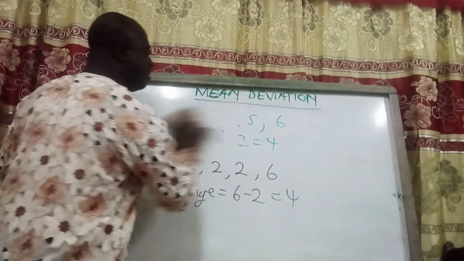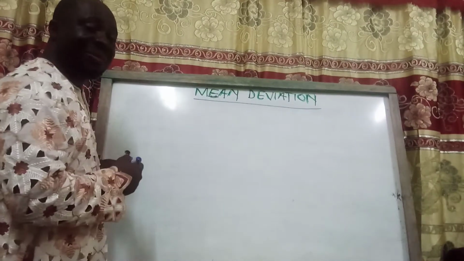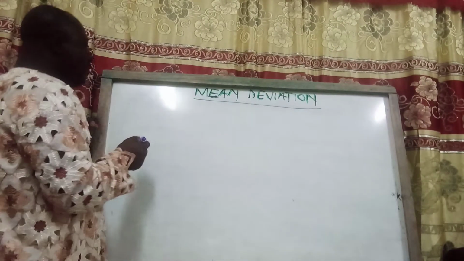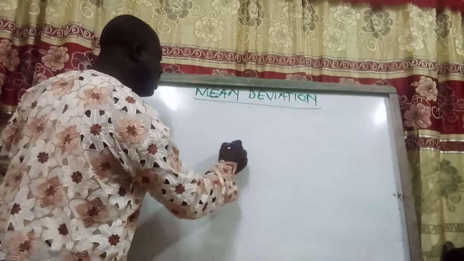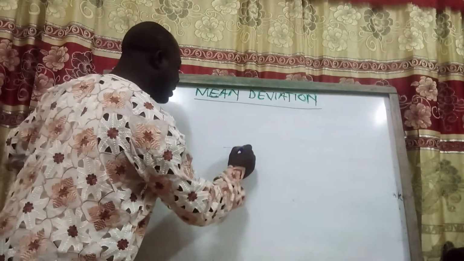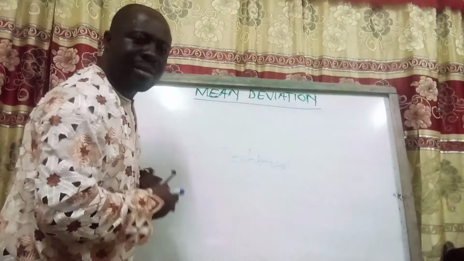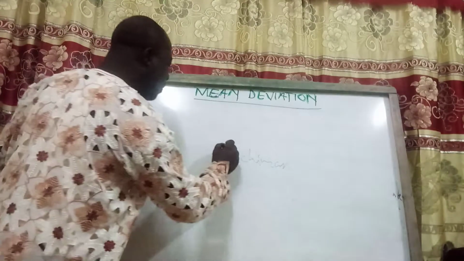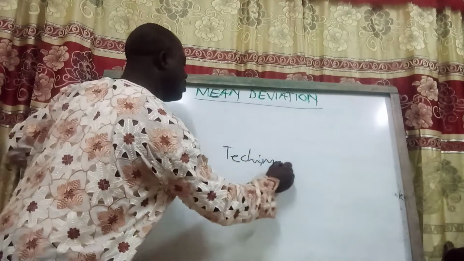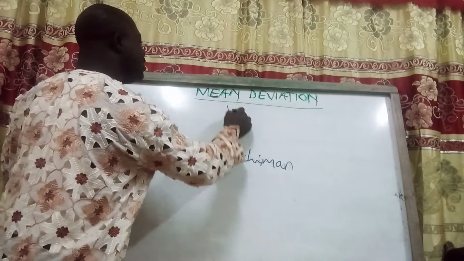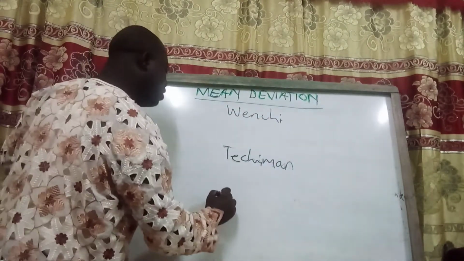What is the mean deviation? There is some foundation that we can lay so far as the mean deviation is concerned. If, for example, you are in Techiman, and you are traveling to Wenchi, or you are traveling to Akumadan.